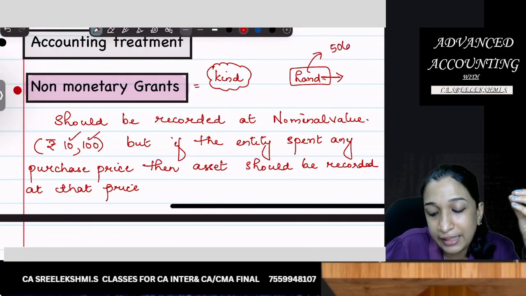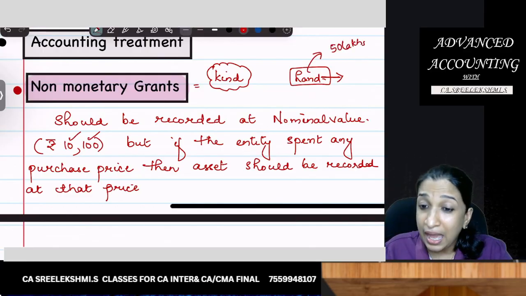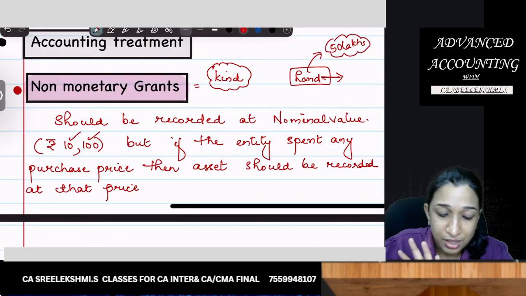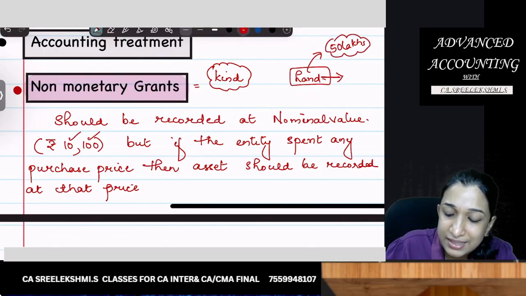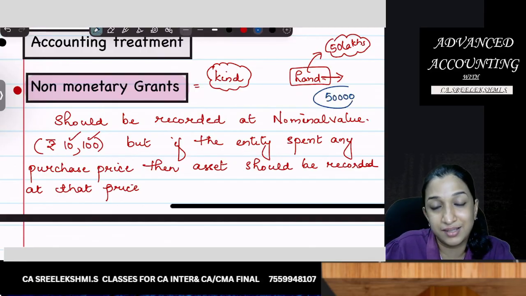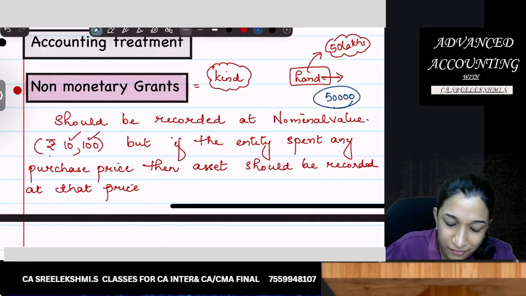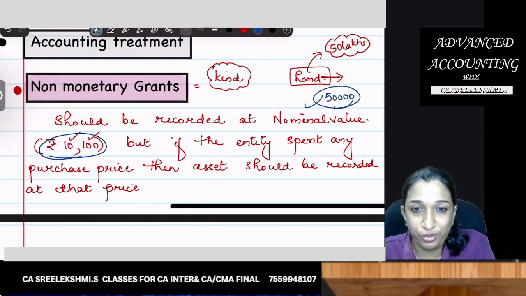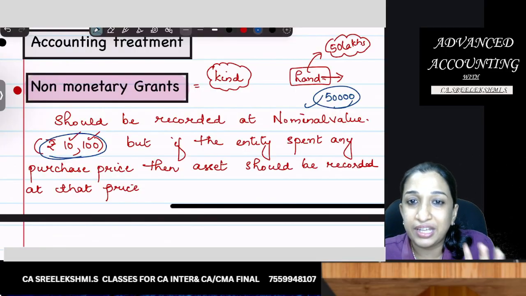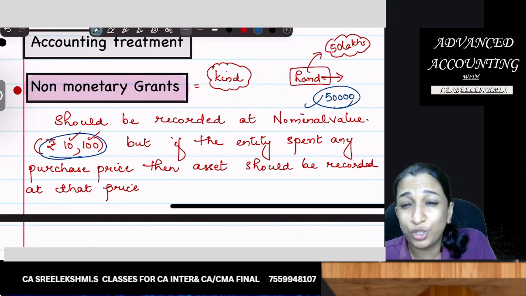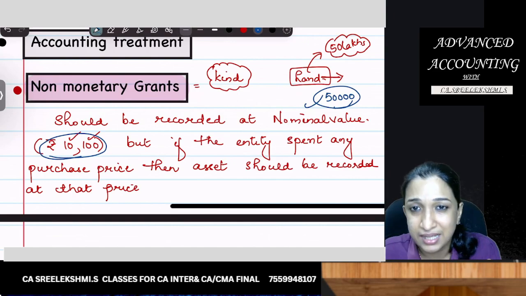You got a government grant in the form of a land and the value of that land, say for example, is 50 lakhs. But for that you paid, say for example, 50,000 as a price. Then nominal value 10 and 100 will not match because you paid 50,000 for it, no? So you should record it at 50,000. Land to cash, 50,000. Land to cash, entry you need to pass.